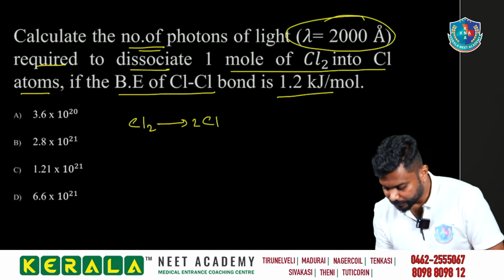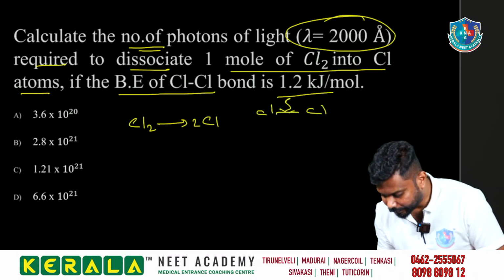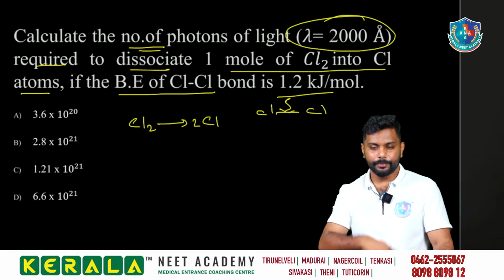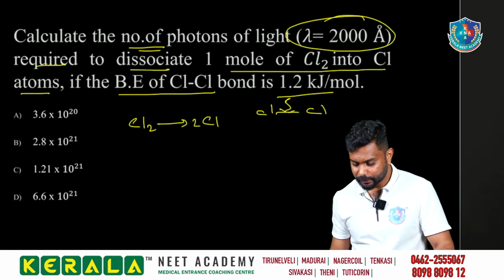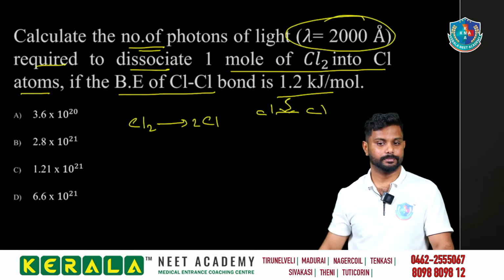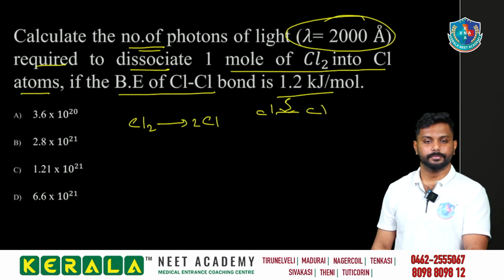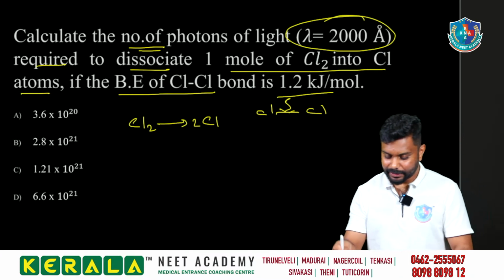How is it converting? We know that chlorine undergoes a photochemical reaction, in the presence of light. So lambda is equal to 2000 angstrom.